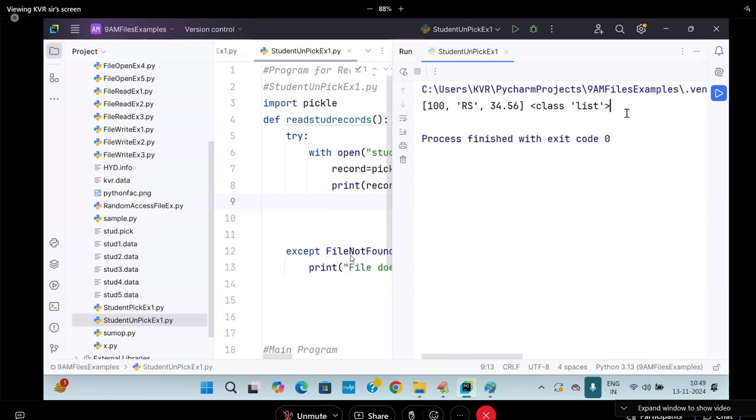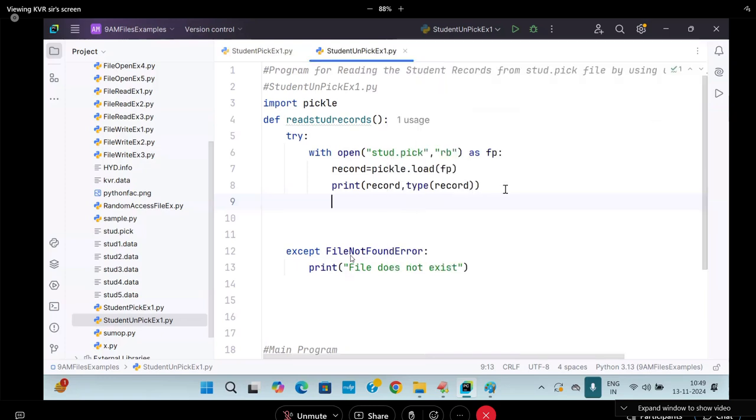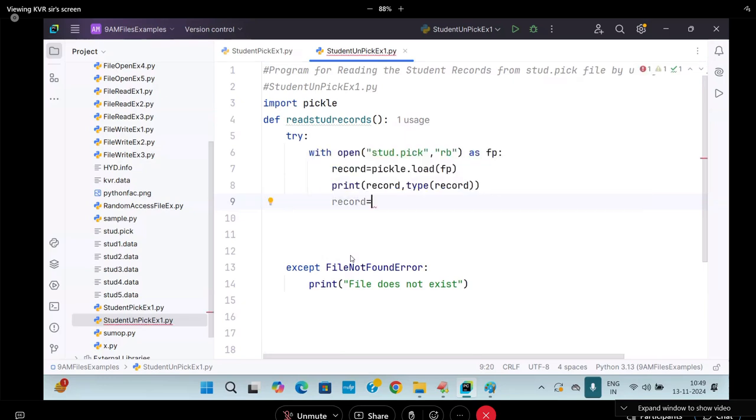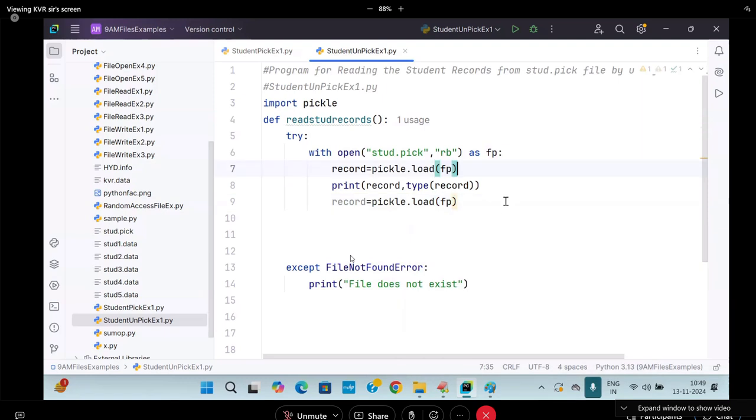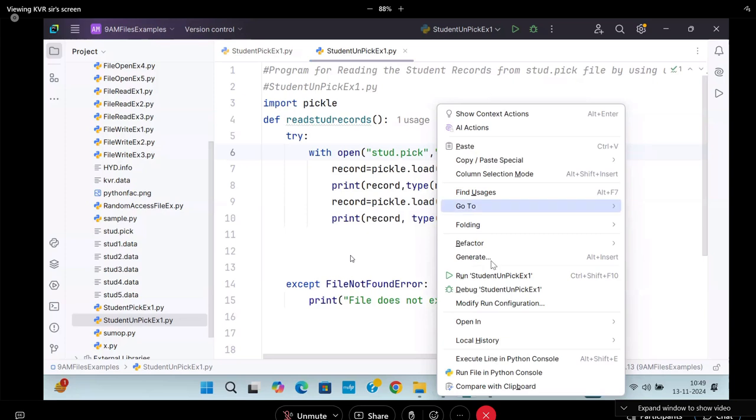How many records? FP is pointing to first record that I am loading. First value came at a time. Where is FP pointing? Second record. Again you do what? Record is equal to pickle dot load of FP. Print this record once again. Second record is coming.